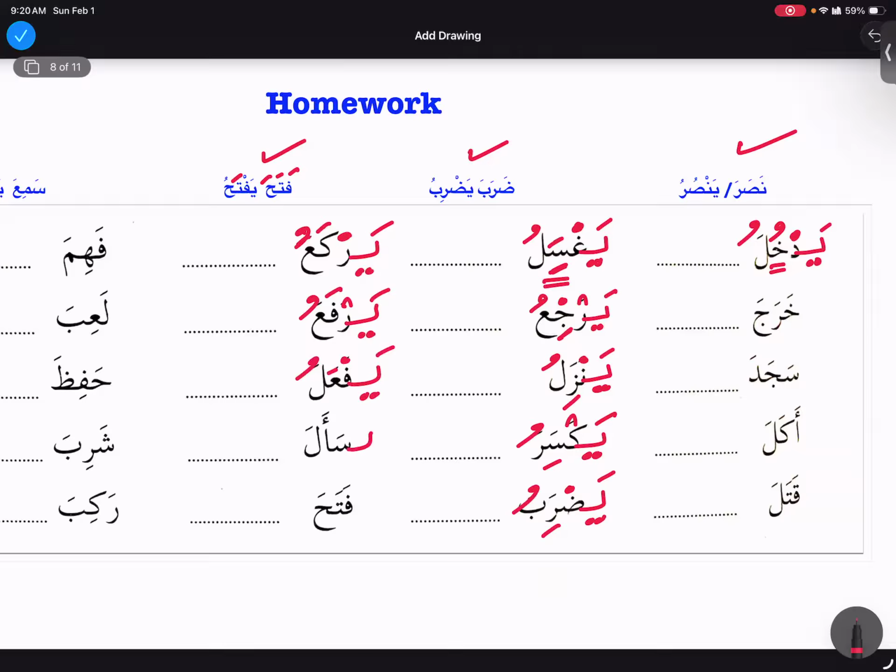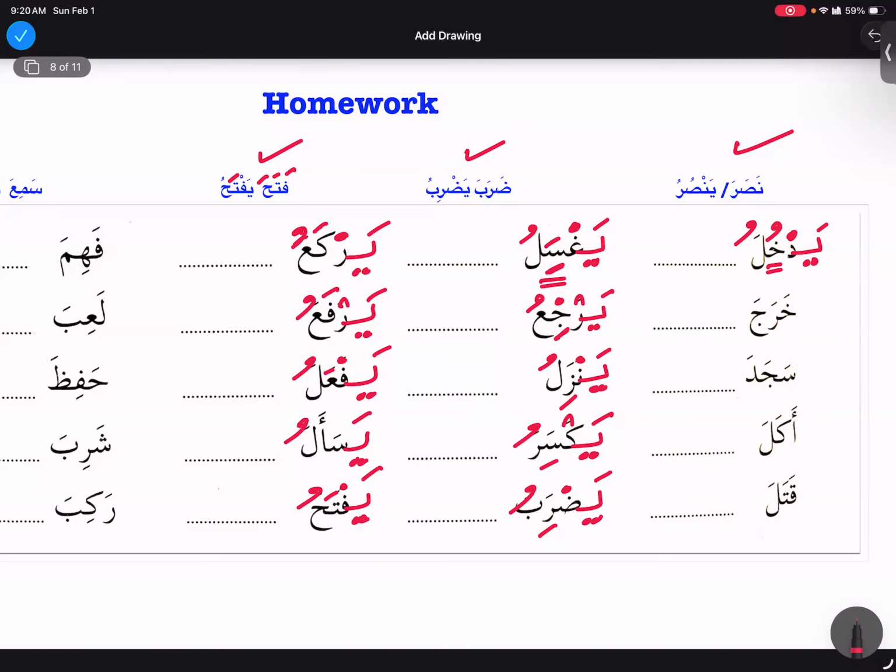Sa'ala becomes yas'alu. Very good. Fataha becomes yaftahu. We do not even have to change the haraka over here. It's already right. Yes. So fataha, yaftahu. So this is how it will work.